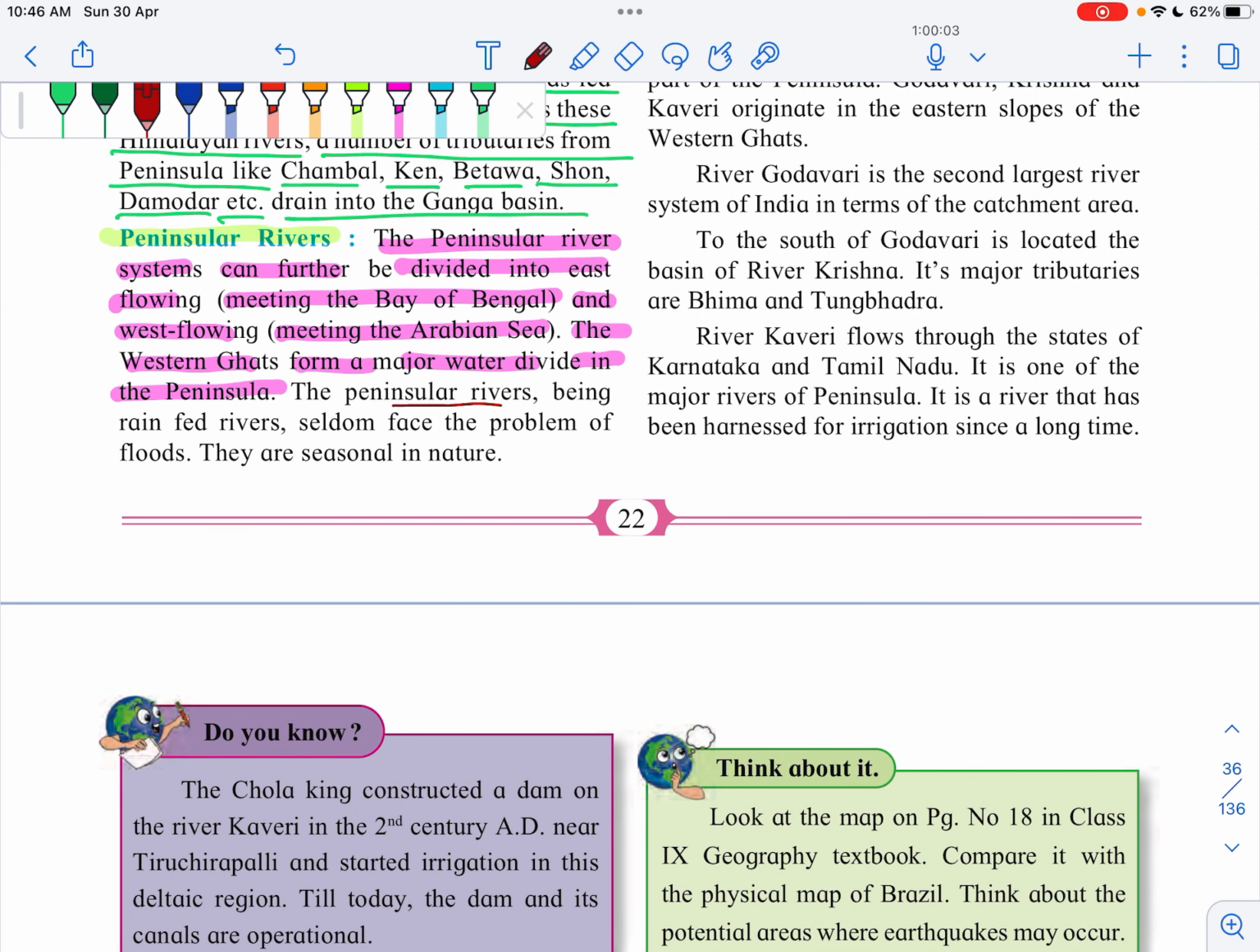The peninsular rivers being rain-fed rivers seldom face the problems of floods. So these rivers are not perennial rivers, they are opposite to the perennial. They are rain fed rivers, means when there is rain, then you will see a large discharge of water in them, and they do not have floods generally. They are seasonal in nature.